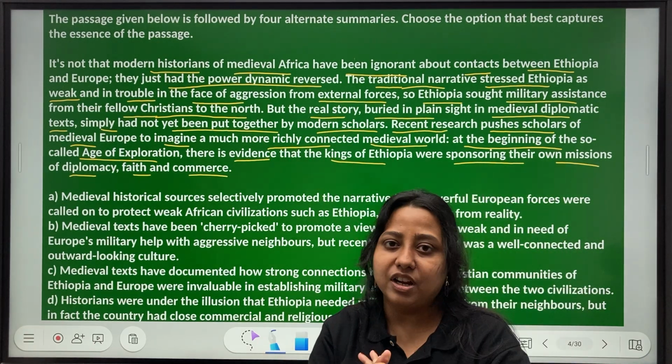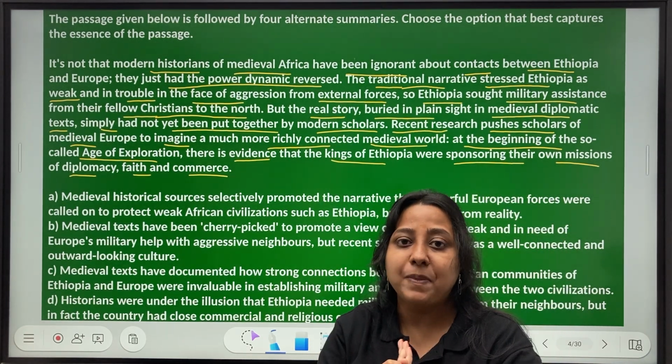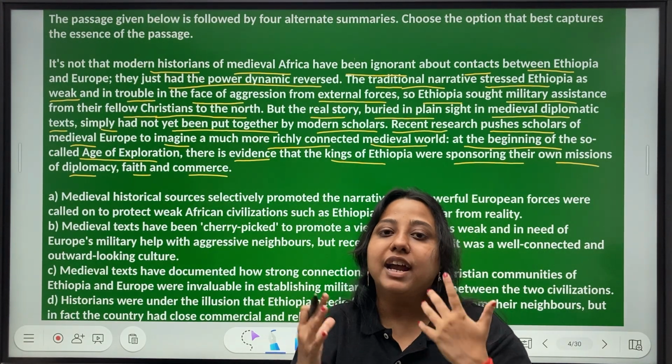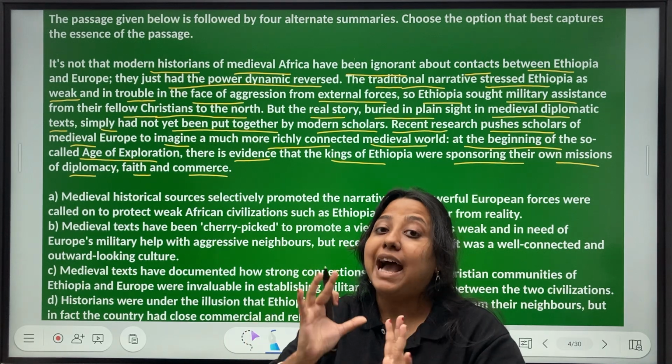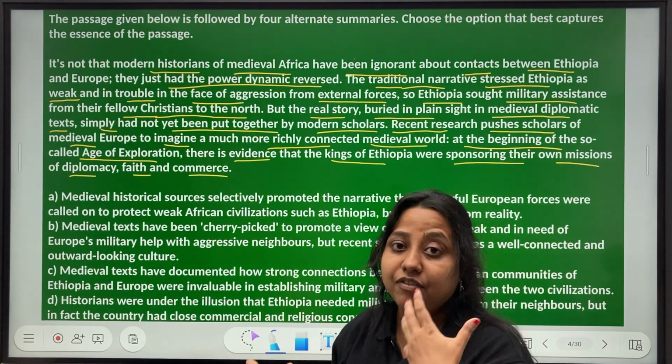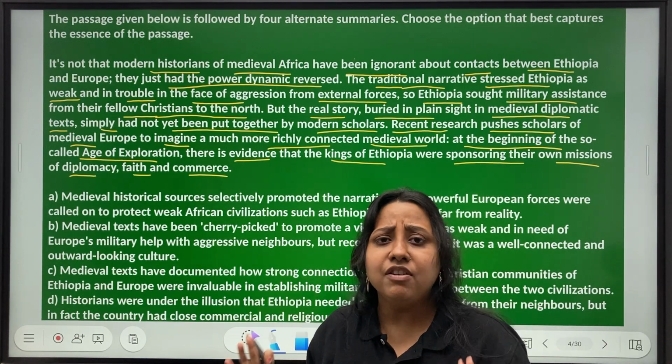How it has been represented in the traditional text. Ethiopia is a weak nation dependent upon Europe to protect it in the face of aggression. But actually, what is the case? In the age of exploration, there is evidence to prove that they were doing well for themselves.